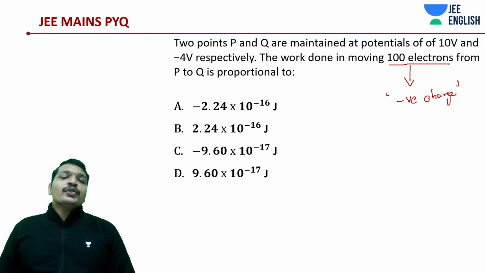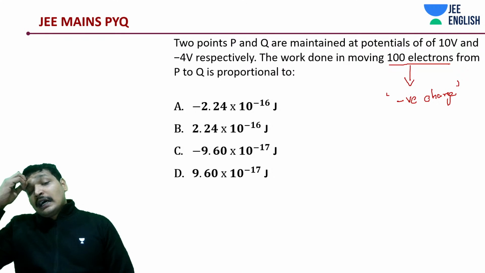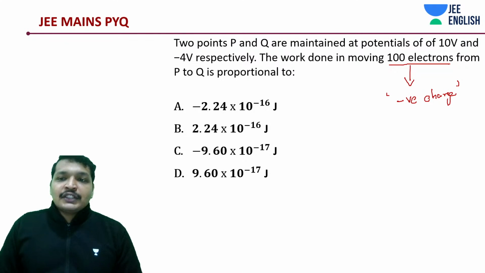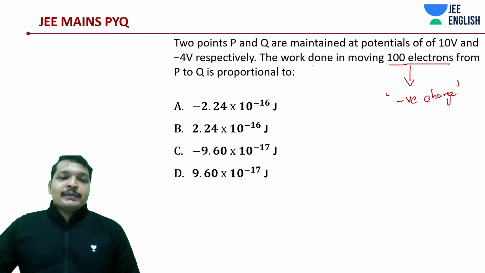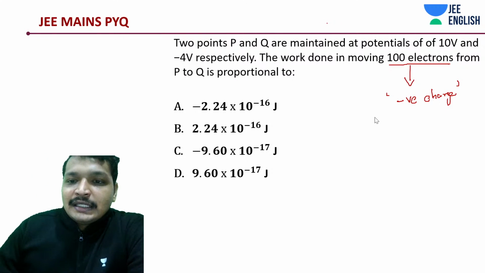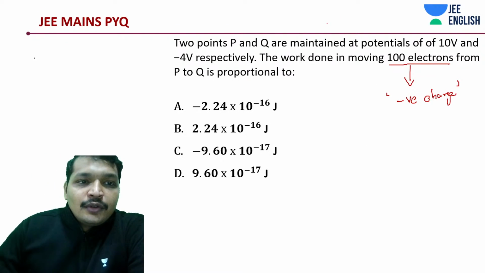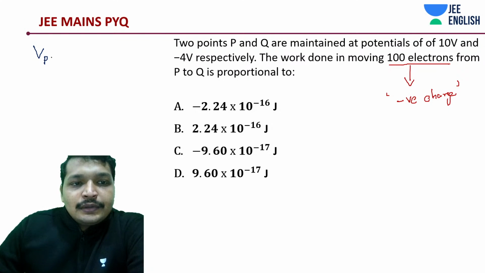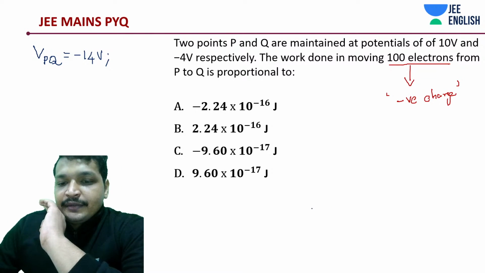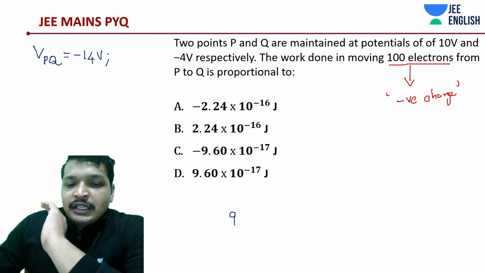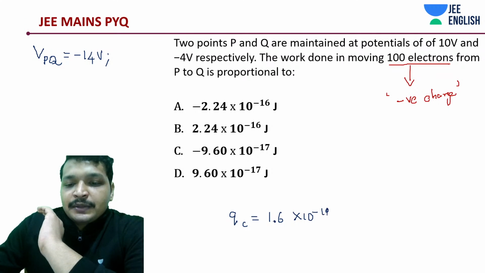So VQ minus VP is going to be your potential difference, which is going to be negative. What I mean to say is the potential difference between P and Q is negative, some minus 14 volts, if you understood that point. And how many charges are you moving? 100 electrons. What is the charge of an electron? Charge of an electron is 1.602 something into 10 to the power minus 19 coulombs.